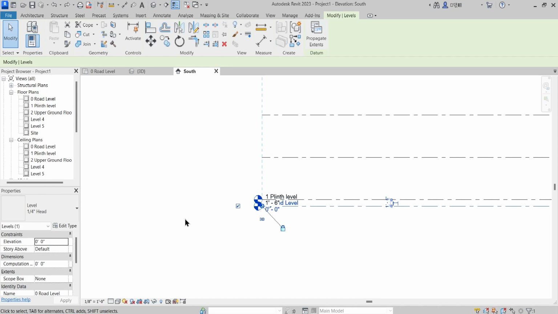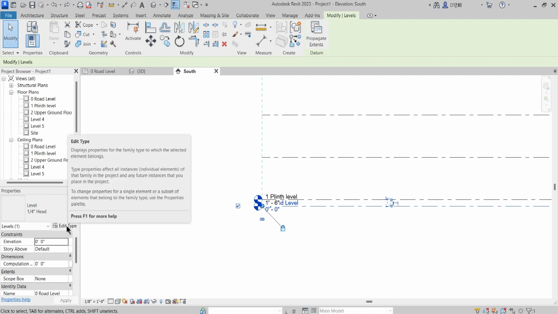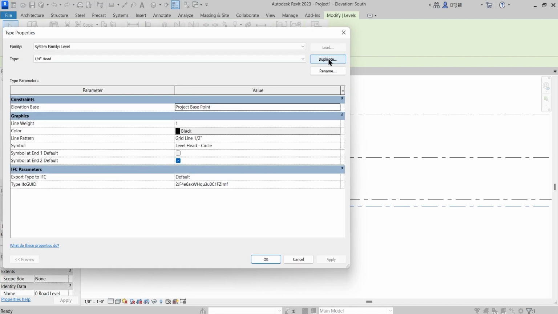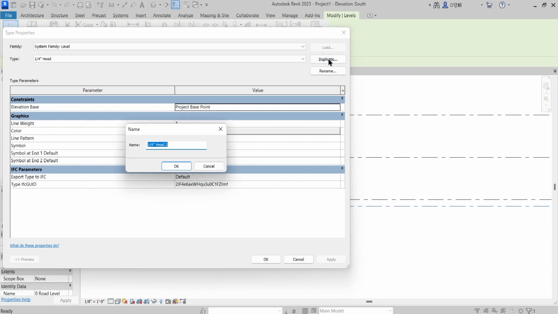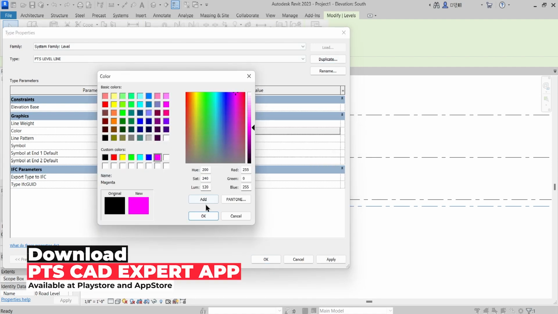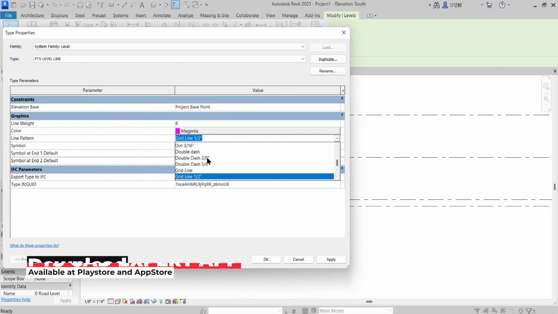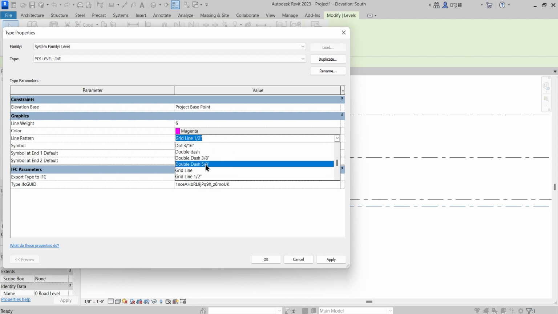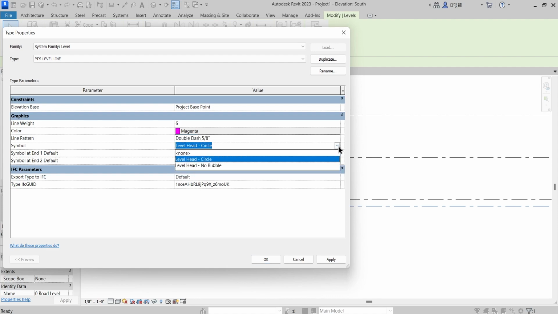And every time you make changes to any 2D or 3D element in Revit, you need to go to its edit type properties. The first thing before making any changes is to duplicate that particular thing. I would say duplicate and rename it, and call it PTS level line. Okay, and then whatever changes you want to make, you can make, and by doing that, you won't mess with the family that comes with Revit, the system family that comes with Revit. Apply and OK.